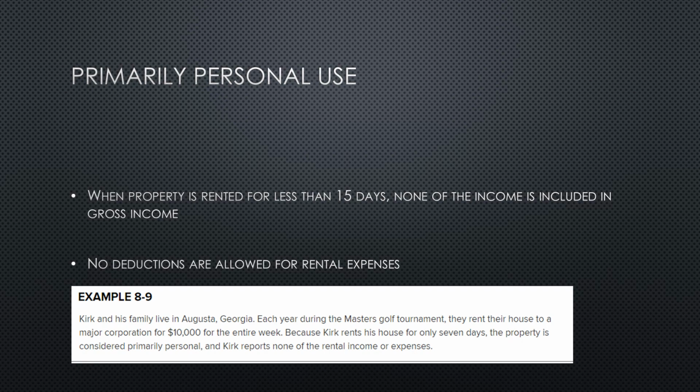So here is an example. Kirk and his family live in Augusta, Georgia. Each year they rent out their property during a major golf tournament to a corporation for $10,000 for the entire week. Because this is only for 7 days, this would be considered primarily personal because it is less than 15 days. Therefore, they cannot report any of the rental income or the expenses.